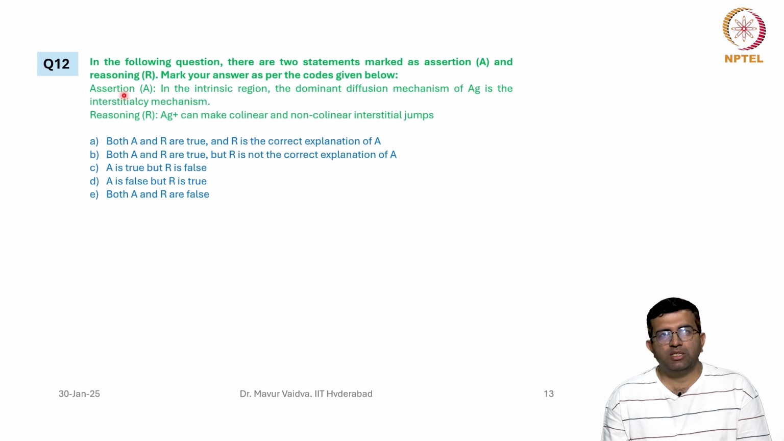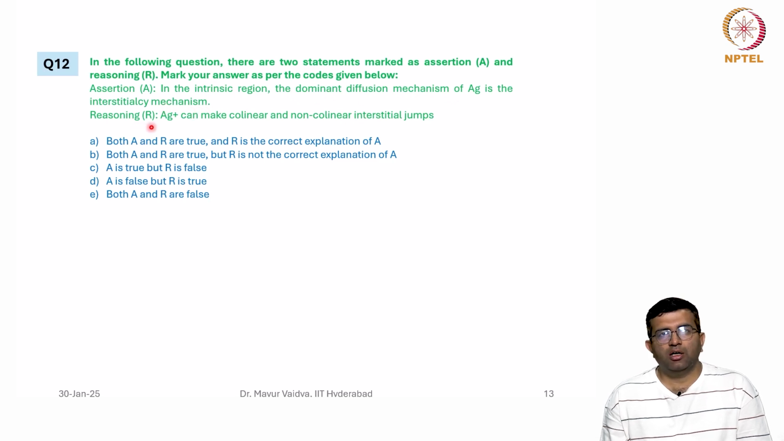Here the statements are as follows. The assertion is that in the intrinsic region the dominant diffusion mechanism of Ag is the interstitialcy mechanism. So first we have to check whether the statement is correct. So this statement is correct. The dominant diffusion mechanism of Ag is the interstitialcy mechanism.